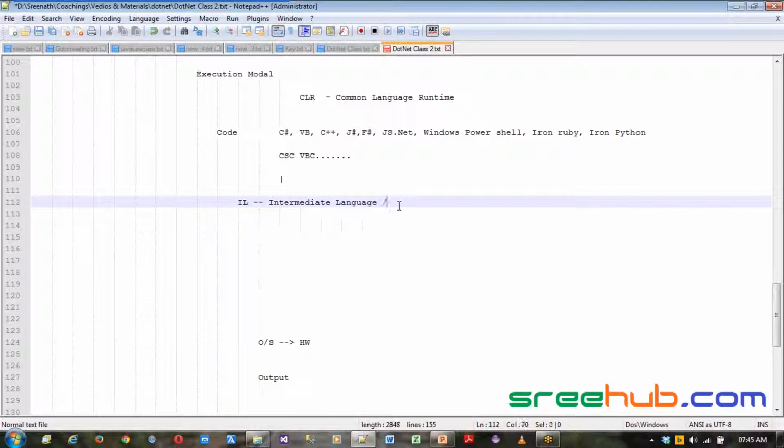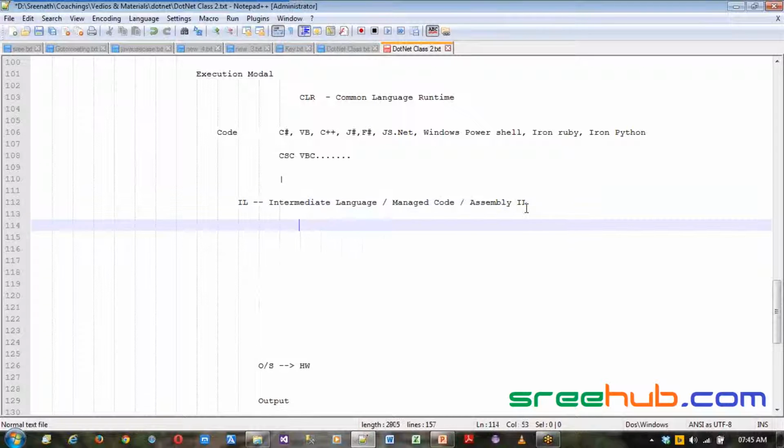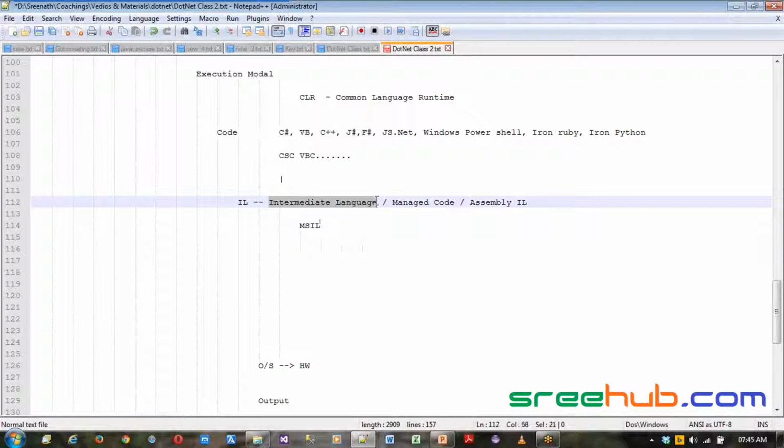We normally also call this managed code, or assembly intermediate language, IL code. Most of the time you will hear something called MSIL, which is Microsoft Intermediate Language.